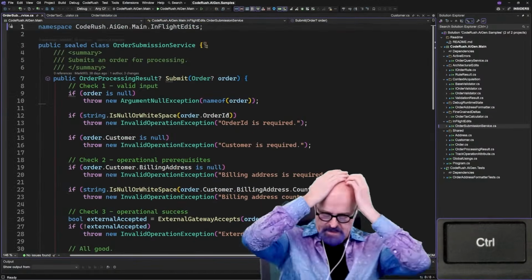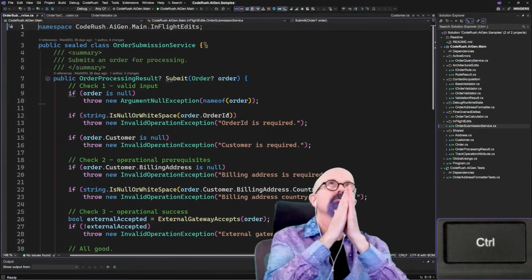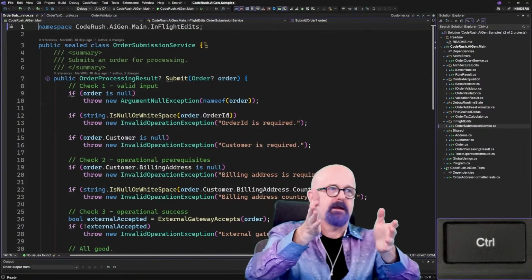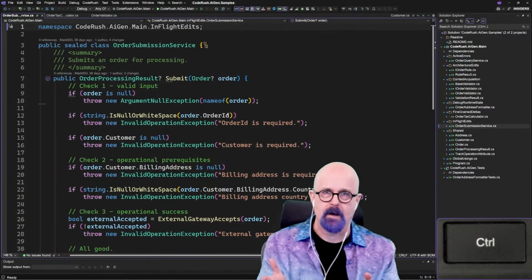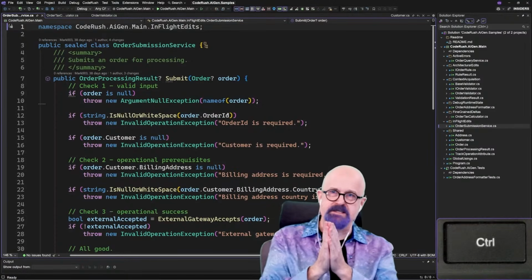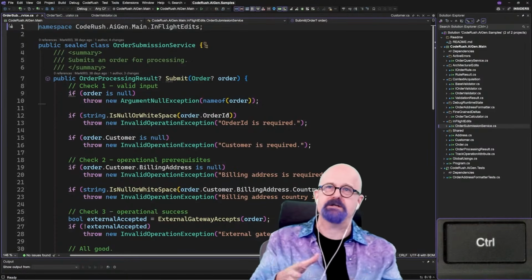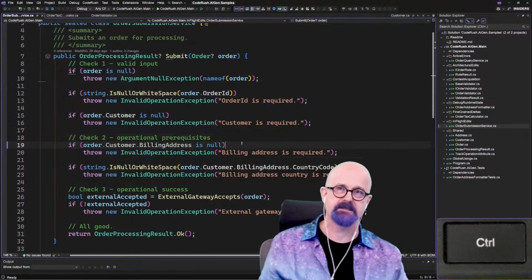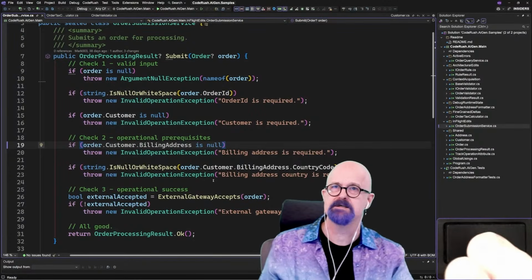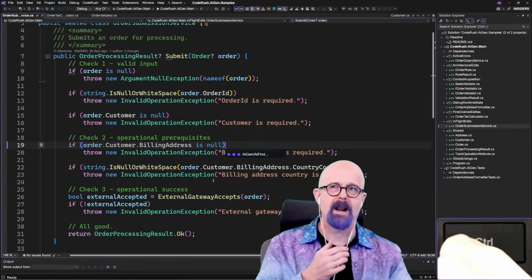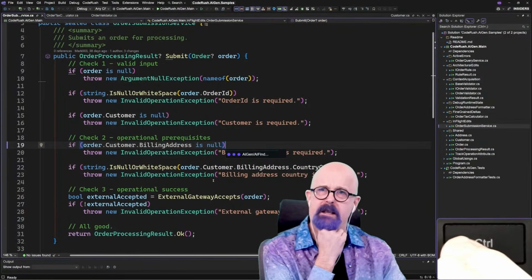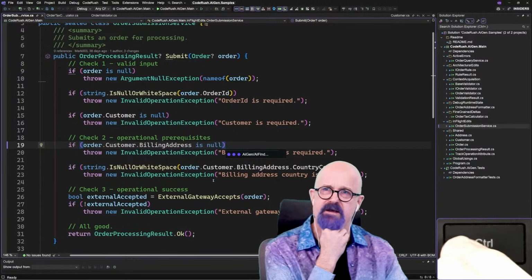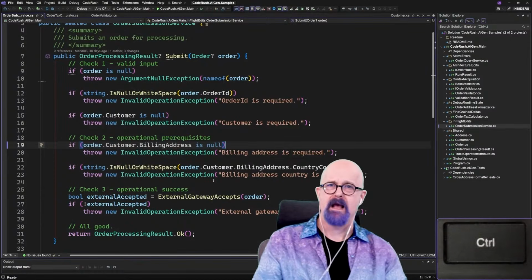Okay, so this is kind of interesting. This idea of: I've asked AI to do something, what do I do while I'm waiting? What we're going to do in this scenario is show you that we can actually make changes to the code while we're waiting. So we'll start by asking AI to do something in here, and then I will go up and make some changes near the top of the file. Can you add console logging to all of these throws, all the failures inside this method? And so that was my request.